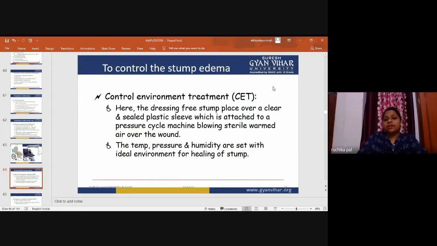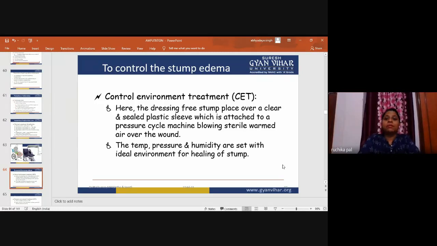Now, stump edema. This is the stump, and stump edema usually occurs. This is the controlled environment treatment, CET. Here the dressing-free stump is placed over a clear and sealed plastic sleeve, which is attached to a pressure cycle machine, blowing sterile warm air around the wound.